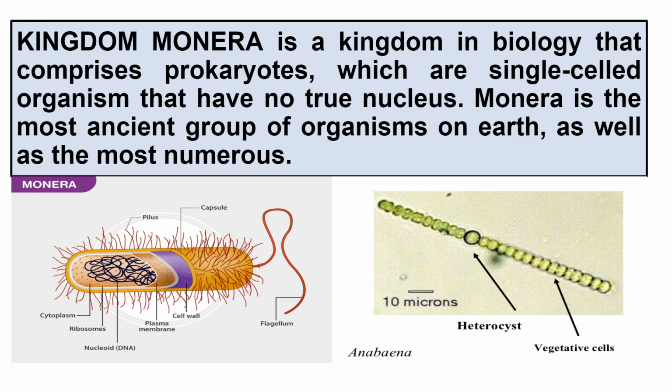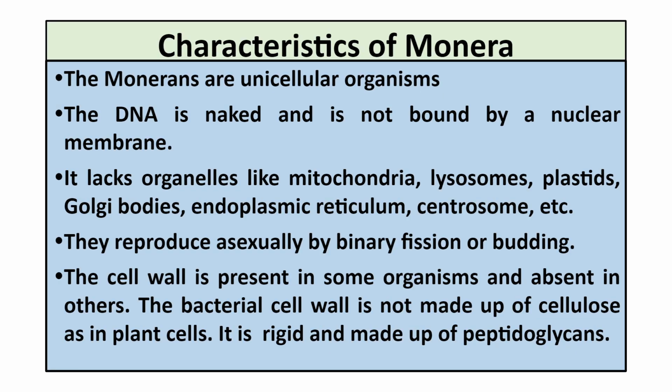Okay, you can see the various examples of kingdom Monera like bacteria such as Salmonella typhi, Vibrio cholerae, Escherichia coli. All these are examples of bacteria. Mycoplasma, and blue-green algae or cyanobacteria like Anabaena, Nostoc, etc. These are the examples of kingdom Monera. Now, what are the characteristics of this kingdom Monera?